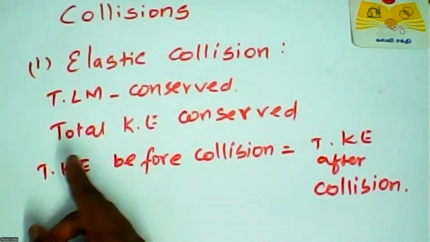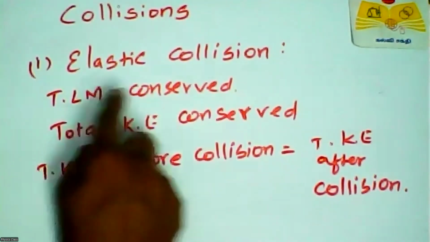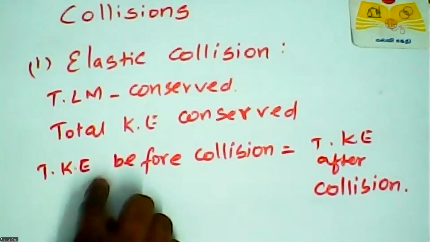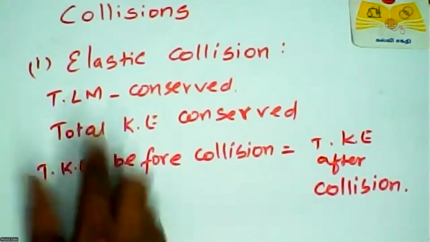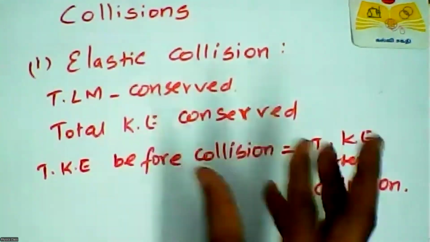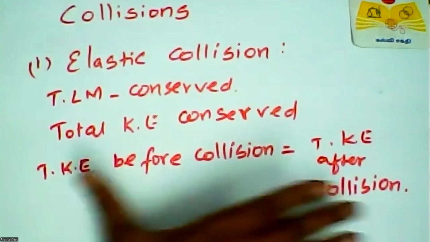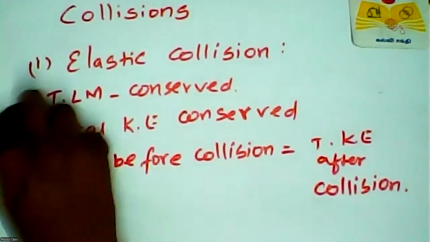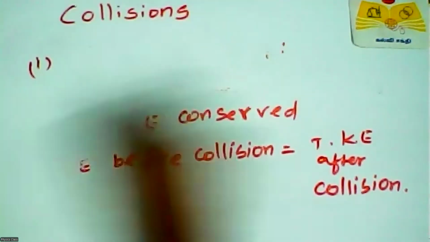Two points are very important. One is that total linear momentum is conserved. Another is that total kinetic energy is conserved, because the total kinetic energy before collision and after collision are equal. Okay, this is for elastic collision. Then next, inelastic collision.